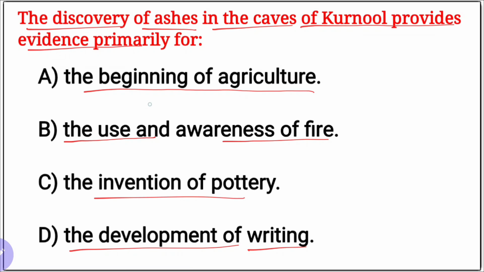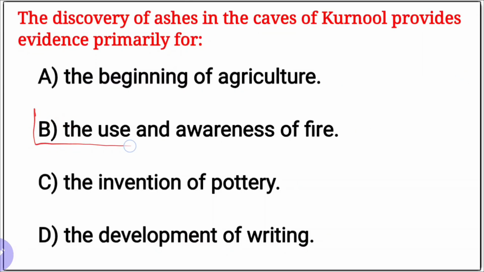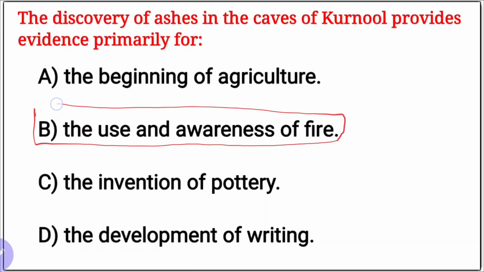Okay, let's see the analysis. The beginning of agriculture, no, wrong statement. Use and awareness of fire, yes, for protection, food cooking, for lighting. The invention of pottery, no, wrong. Right option is B, use and awareness of fire.